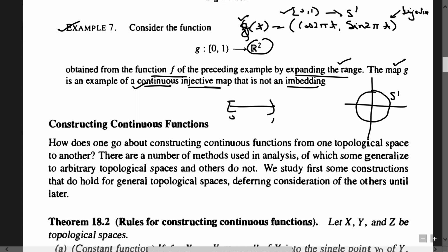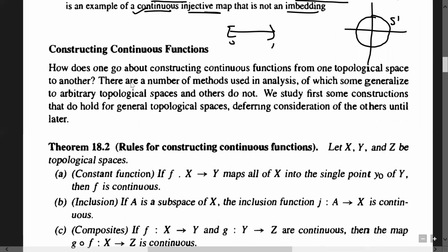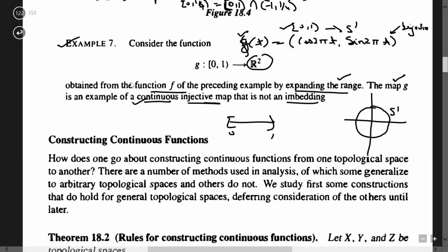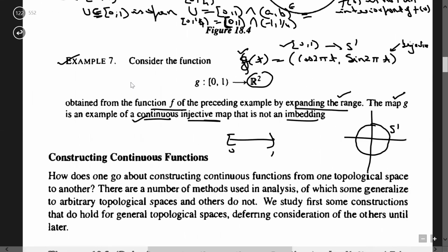Okay, so if you restrict it, I mean if you expand the range, that is given next, restricting or expanding the range of a continuous function will remain continuous, if it contains the range set. Using this one can easily show that because f is continuous, all slot functions are continuous here.